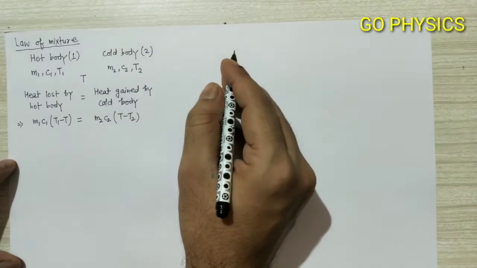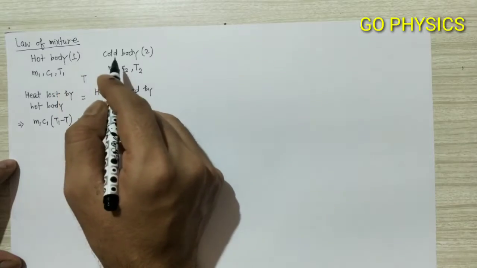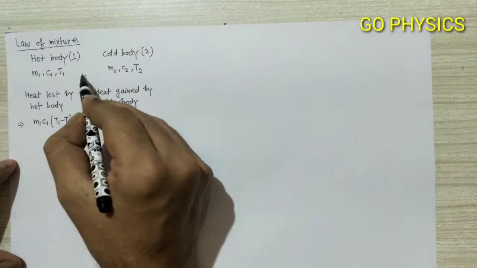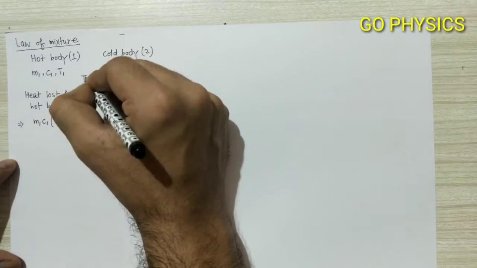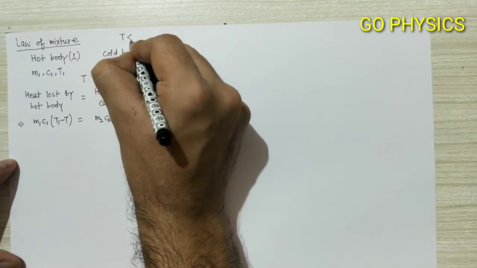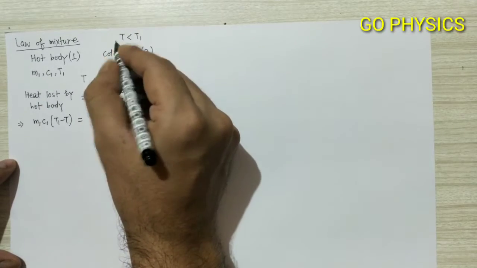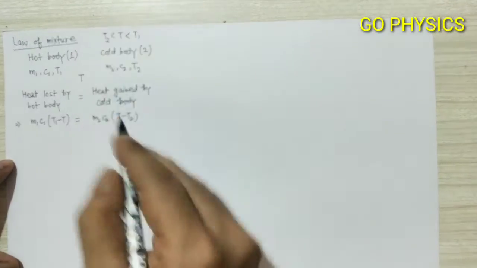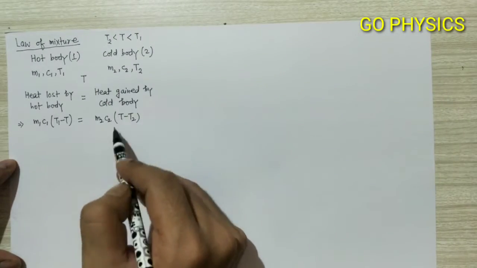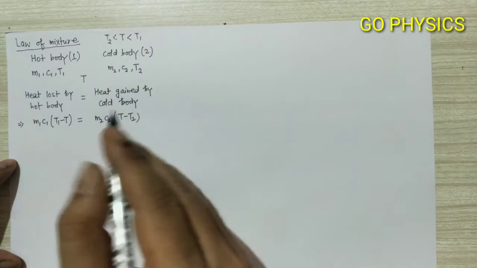One thing that we should know is that if we bring one hot body and one cold body into contact, then the final equilibrium temperature lies between them. T is always lesser than that of the hotter body, that is T1, and the final equilibrium temperature is greater than that of the colder body, that is T2. So for the cold body we write T minus T2, that is higher temperature minus lower temperature.